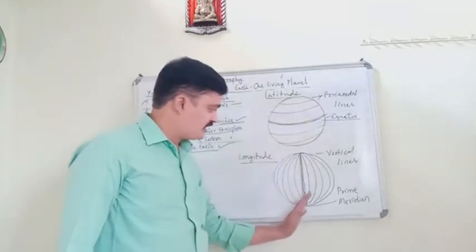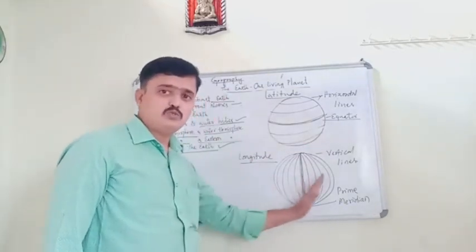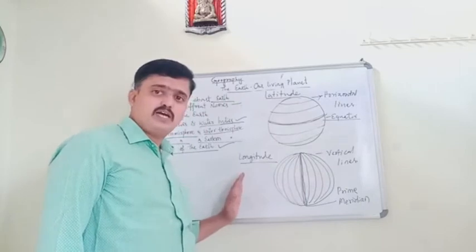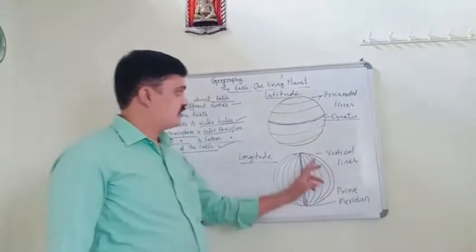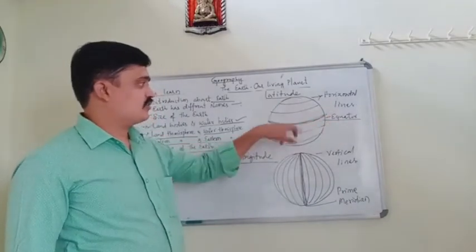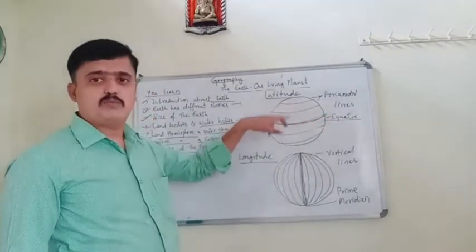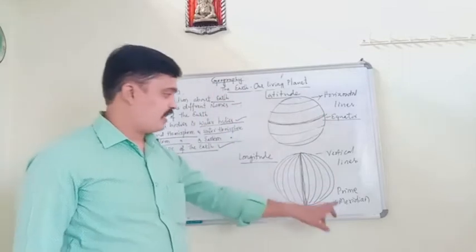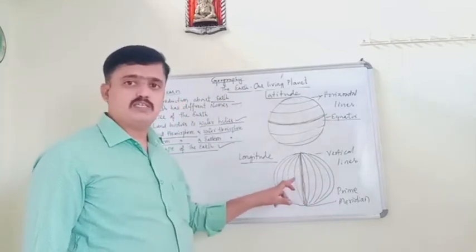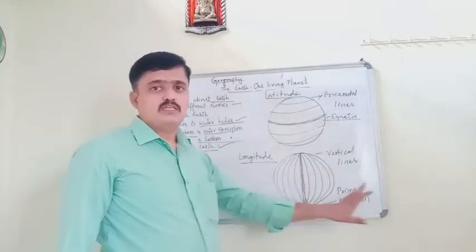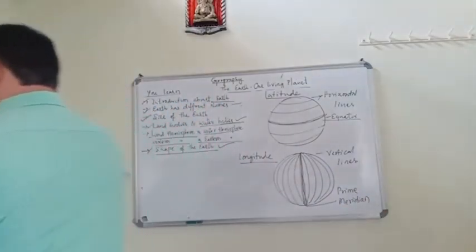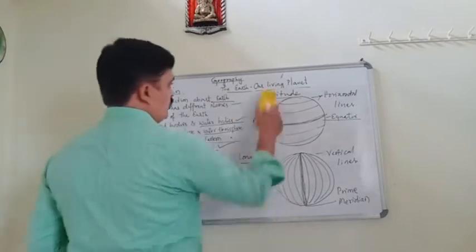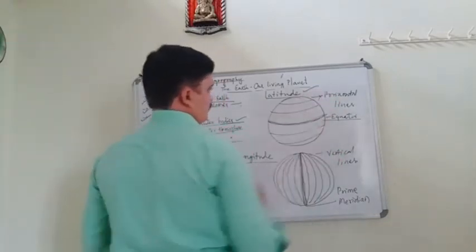The prime meridian divides the globe into two parts, the western hemisphere and the eastern hemisphere. Okay, and let's see what the latitudes are.